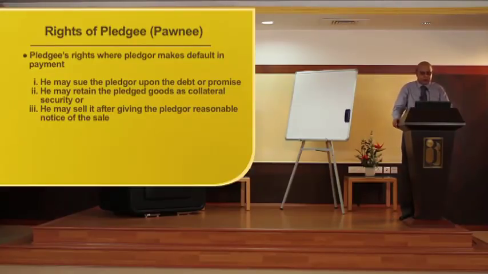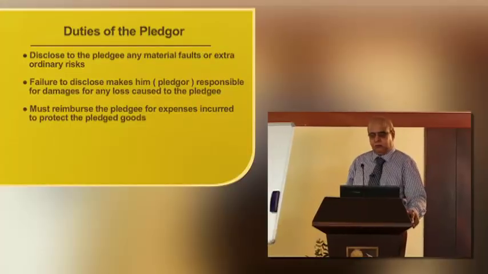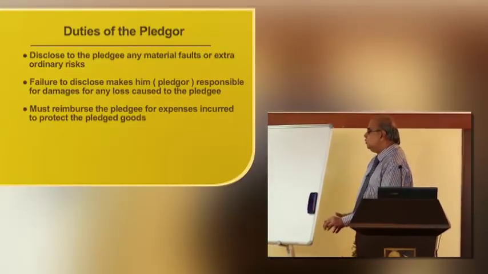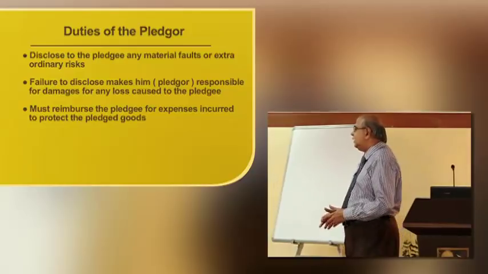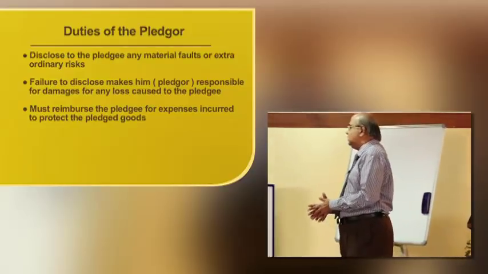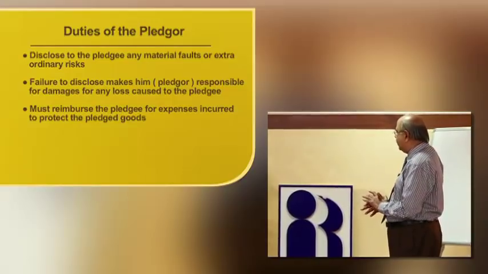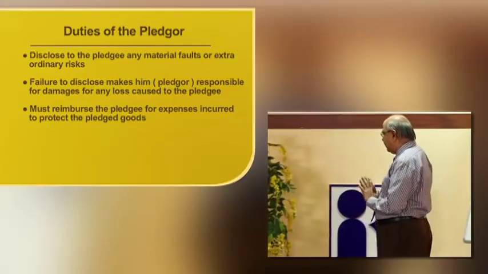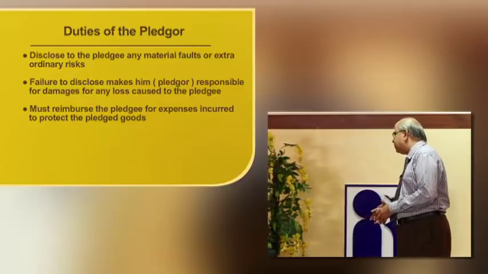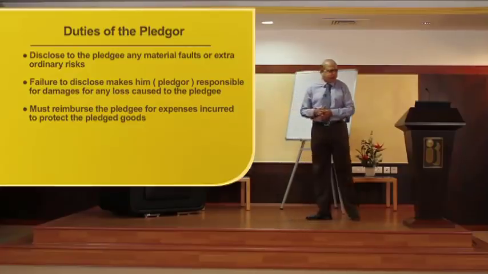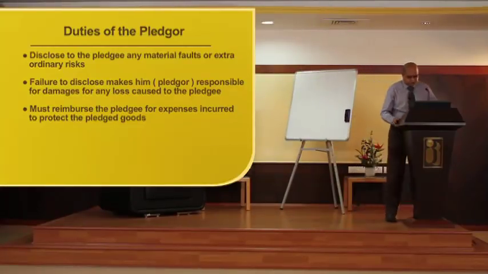He may retain the pledged goods as collateral security, or he may sell them after giving the pledger reasonable notice about the sale. The pledger's duty: disclose to the pledgee any material facts or extraordinary risks. Failure to disclose makes him, the pledger, responsible for damages, and he must reimburse the pledgee the expenses incurred to protect the interests of the pledged goods.